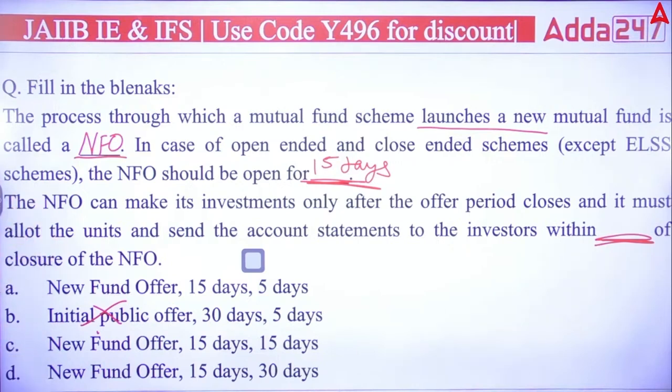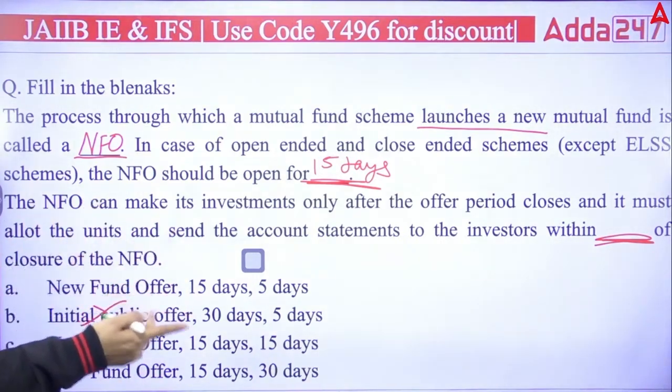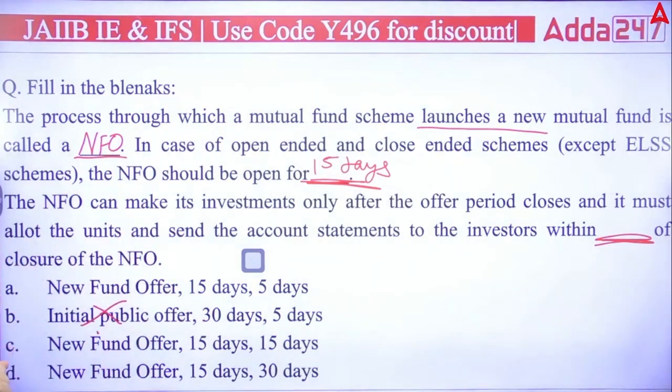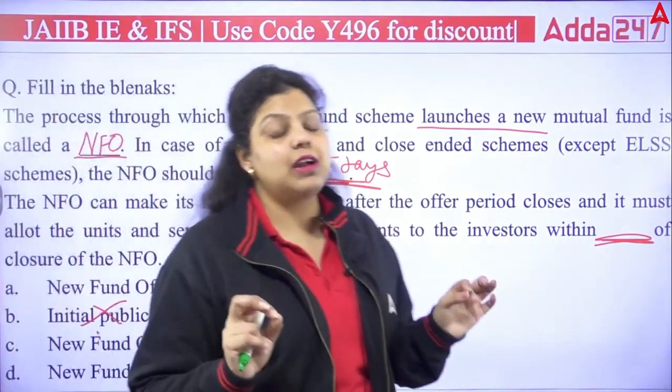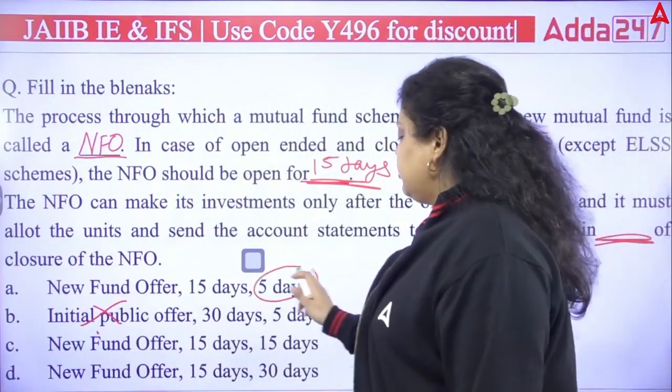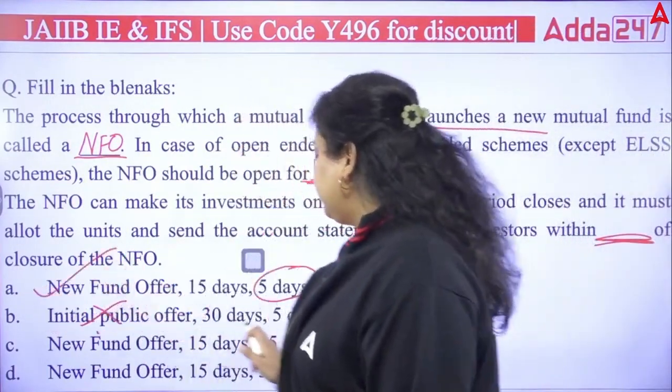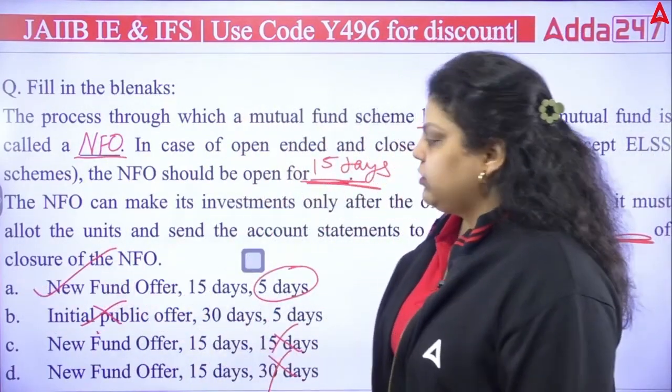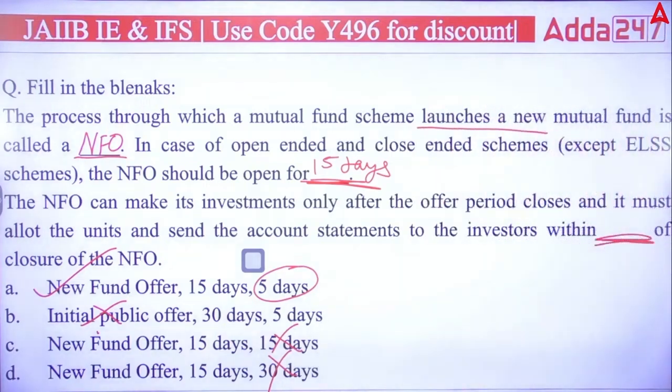The third is saying the NFO can make its investment only after the offer period closes, and it must allot the units and send the account statement to the investor who invested in the NFO within dash days. Okay, it is 5 days, 15 days or 30 days. Within how many days you have to send the account statement to the investor, and that is actually 5 days. So the right answer will be your A, not 15, not 30. So the right answer will be your A option.